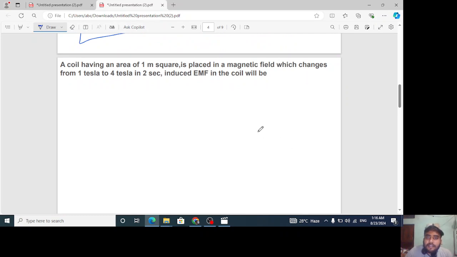See here what is given. The first question is: a coil having an area of 1 meter square is placed in a magnetic field which changes from 1 Tesla to 4 Tesla in 2 seconds. Here a range is given, in 2 seconds. It is not saying a particular instant. In 2 seconds means for a total range, from 0 to 2 seconds. So delta t is given to us as 2.